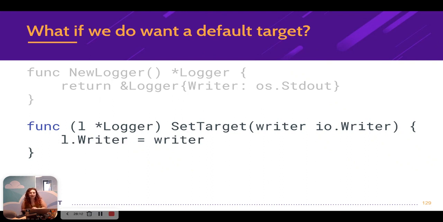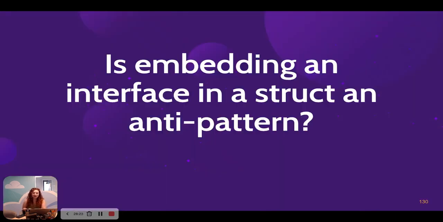Now, this isn't the first time I've given this talk. And the last time, Bill Kennedy was in the crowd, which was amazing. And he came up to me and we started talking about embedding an interface in a struct. And a big question was, is embedding an interface in a struct an anti-pattern? Is that something that shows me that my code isn't the best it could be?